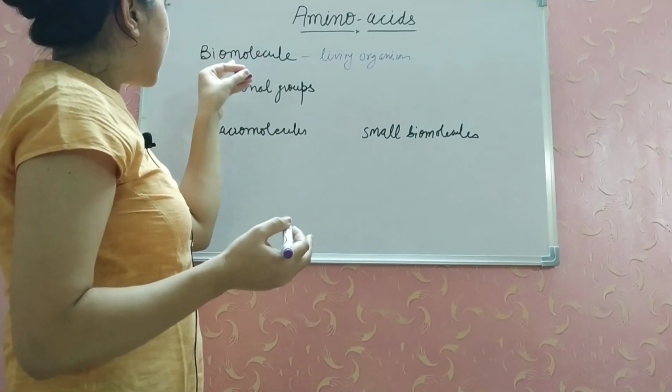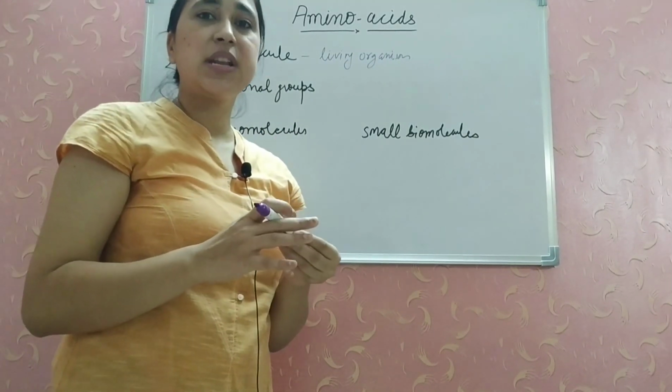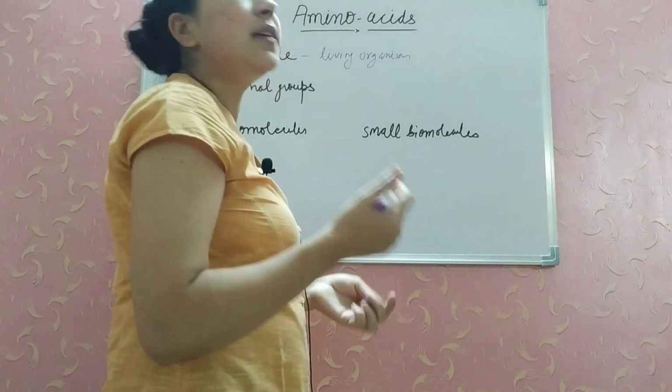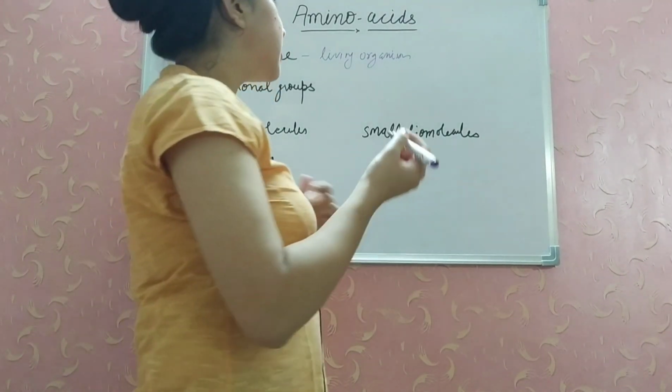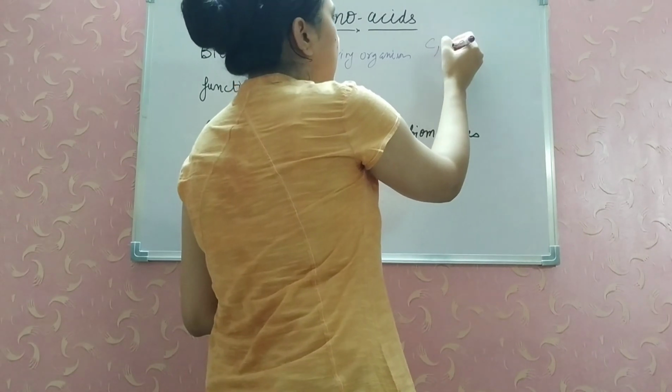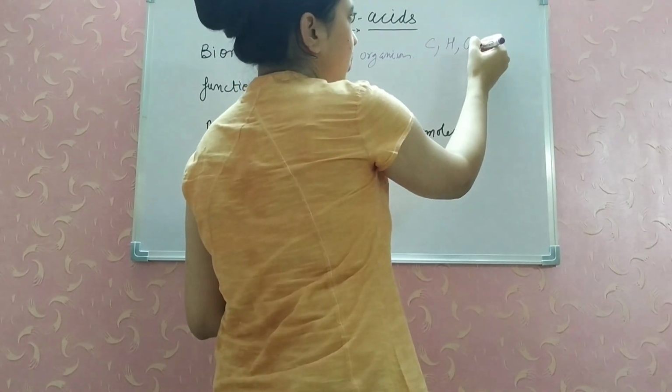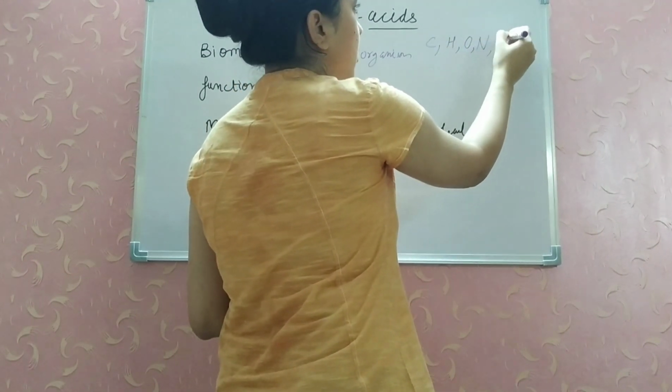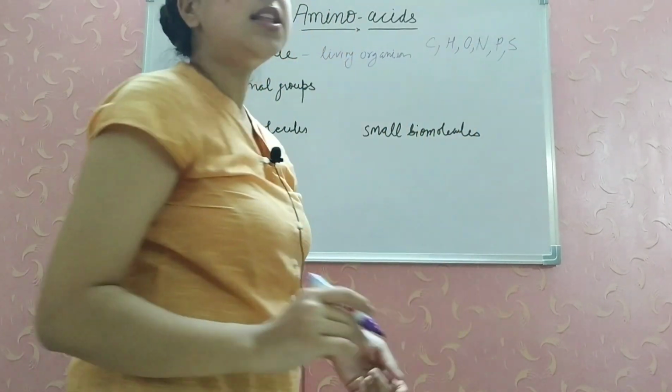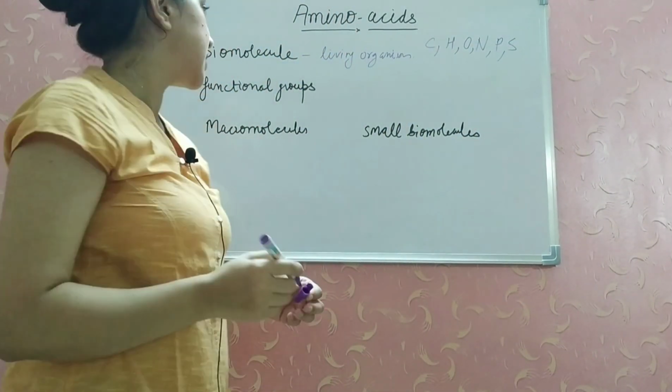Biomolecules comprise various different atoms, and mainly the atoms present in biomolecules are carbon, hydrogen, oxygen, nitrogen, phosphorus and sulfur. These are the major components of biomolecules.